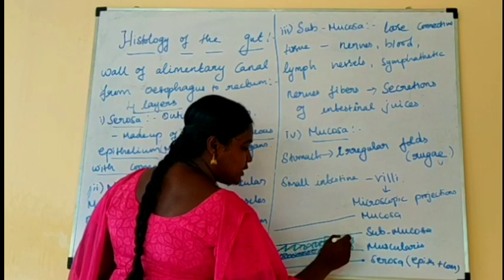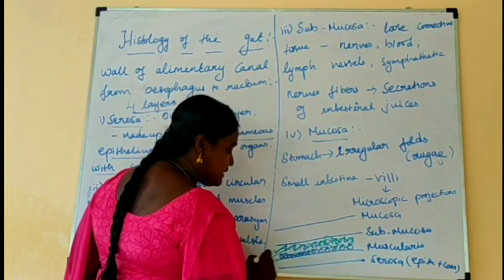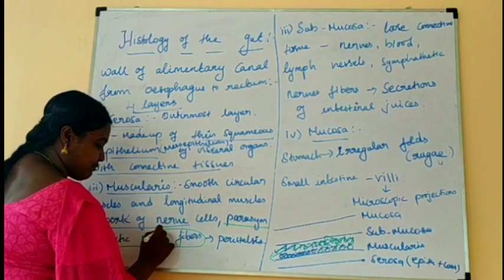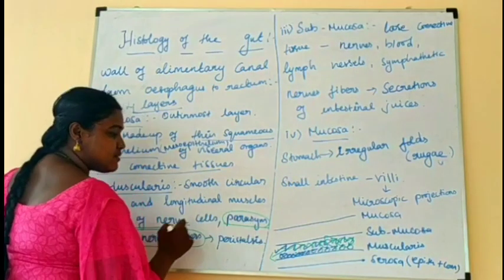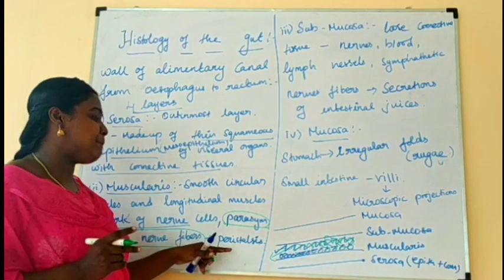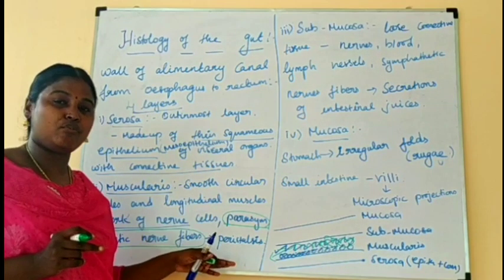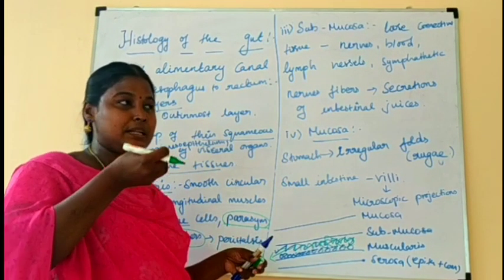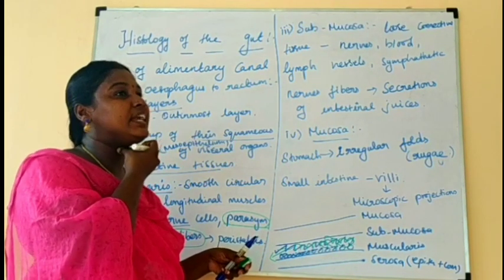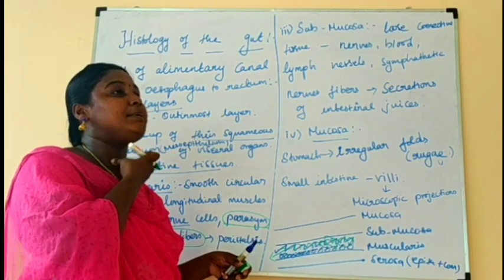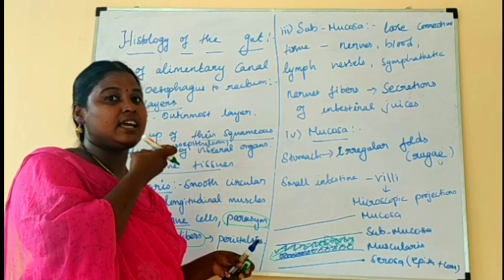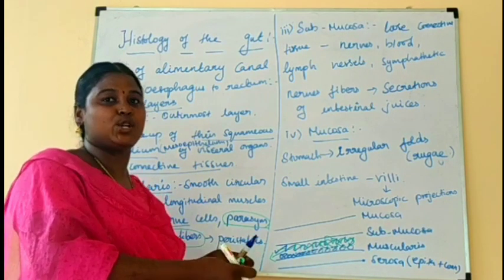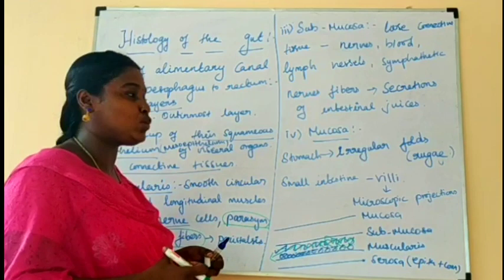These are important nerve cells because they have parasympathetic nerve fibers. What is the role of these? The parasympathetic nerve fibers are involved in peristalsis. What is peristalsis? It is the peristaltic movement. When we put food in the mouth, automatically it enters the pharynx, next the esophagus, then the stomach, small intestine, and large intestine.